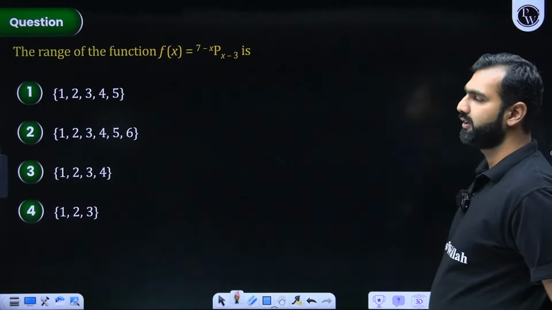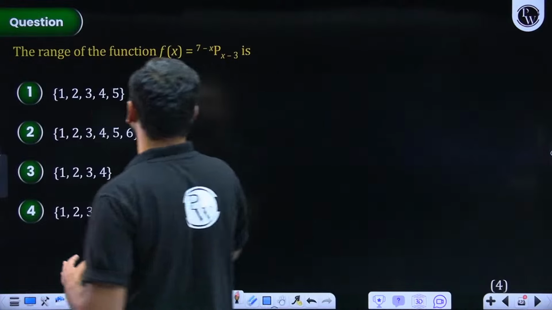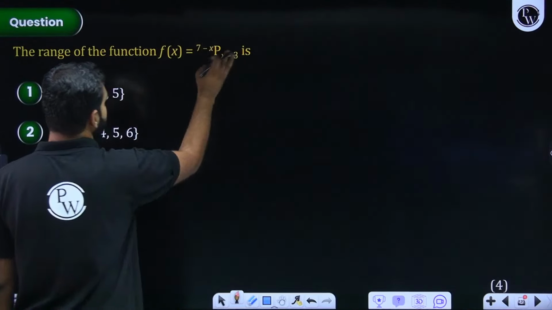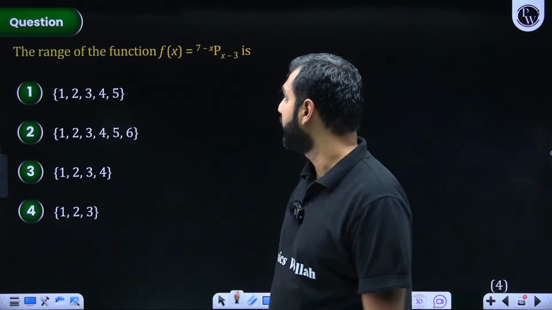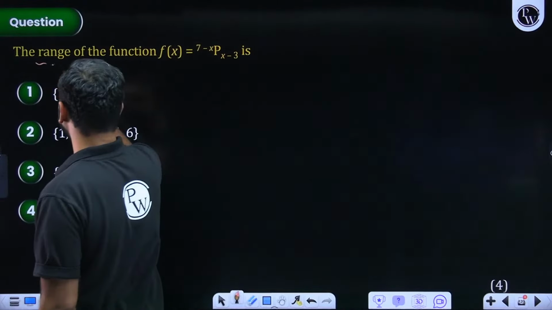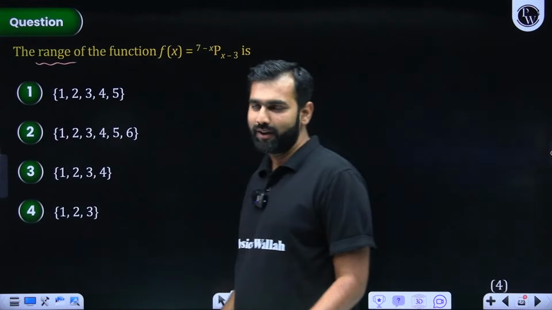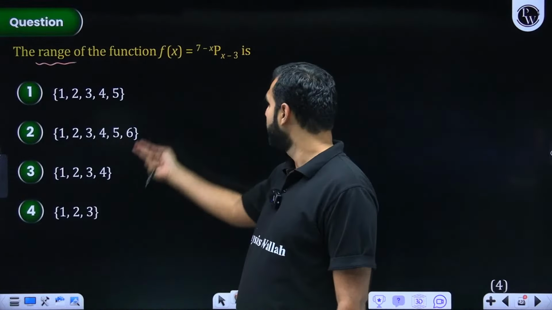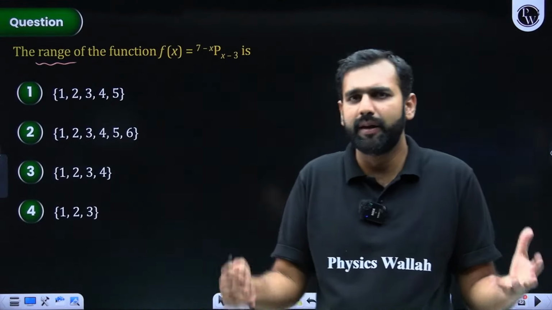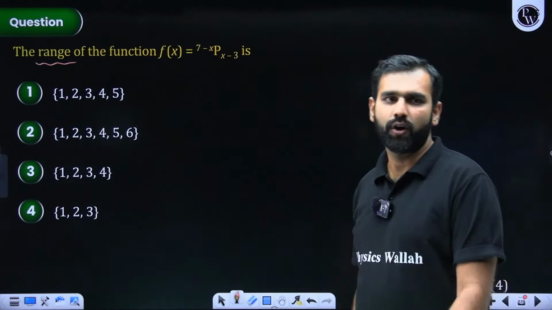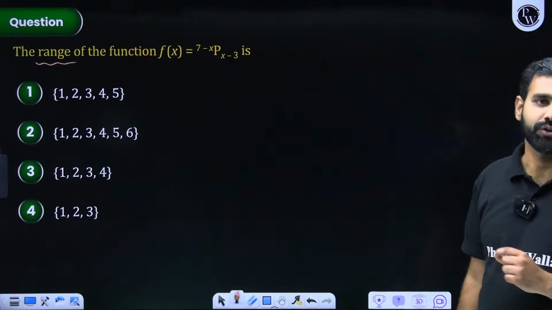Let's talk about the next part. The range of this function, which says f of x is given by the square root of 7 minus x plus the square root of x minus 3. They are not asking the domain, students. Mind you, they are asking about the range. Had it been domain, you could have tried the values from here, put them here, and checked which answer is the extremum, could be eliminated, and through elimination, you could have gotten the answer. Can you help me with the answer to this question?